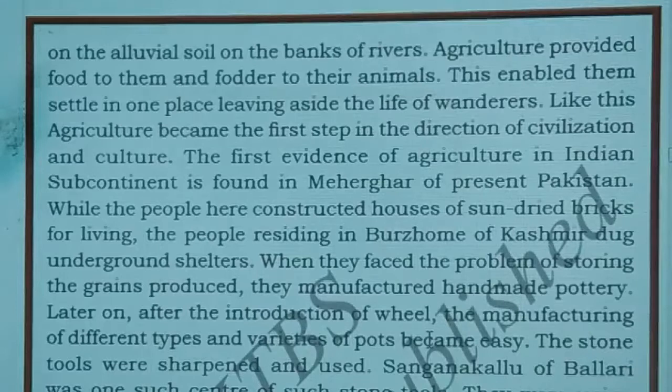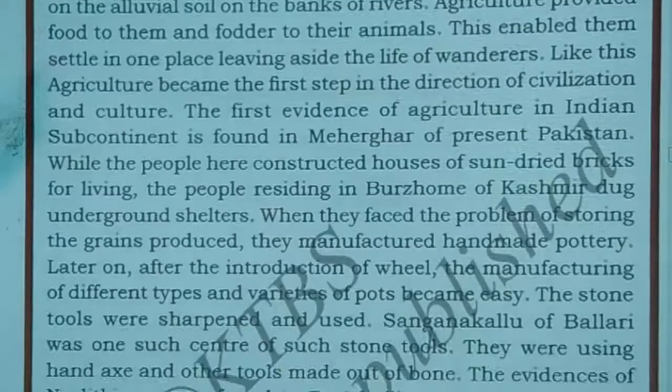The first evidence of agriculture in the Indian subcontinent is found in Mehrgarh of present Pakistan. So the first evidence we get about agriculture is from the place known as Mehrgarh, which is now in Pakistan. The people here constructed houses of sun-dried bricks for living, and the people residing in Burzahom of Kashmir dug underground shelters.